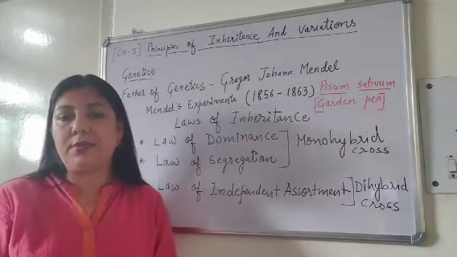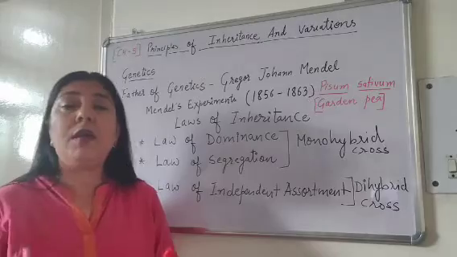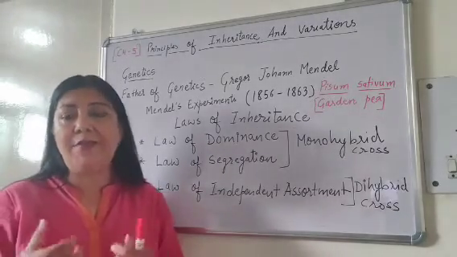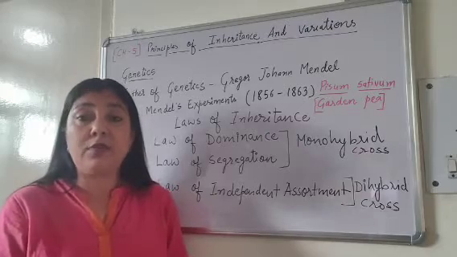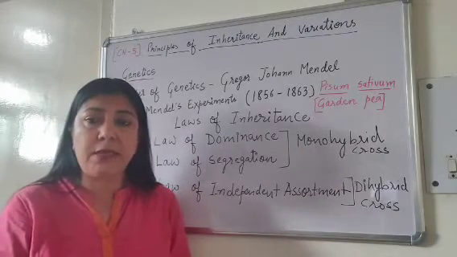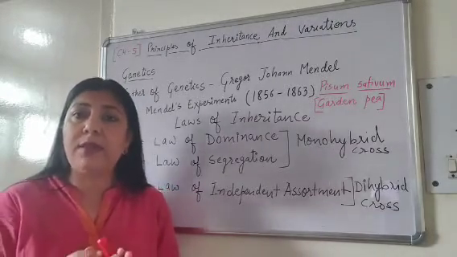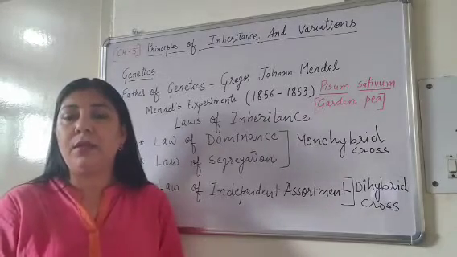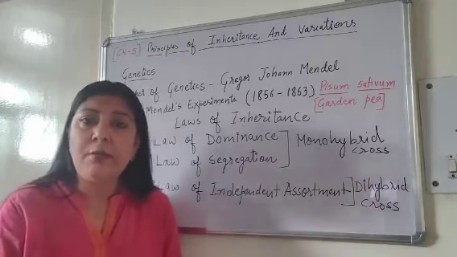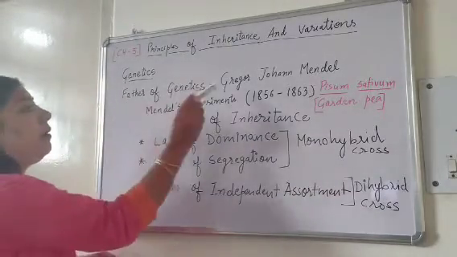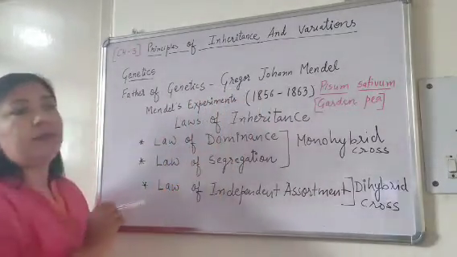This is genetics. So genetics is the study of inheritance and variations. Or you can say genetics is the study of genes. Today we know about the genes, but there was a time when nothing was known about genes. So the work of genetics was initiated by Gregor John Mendel.